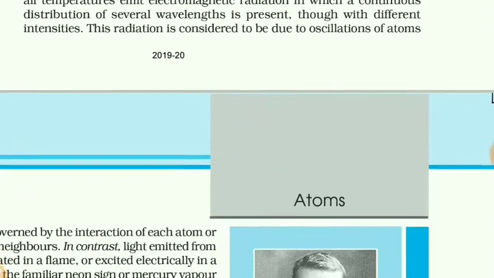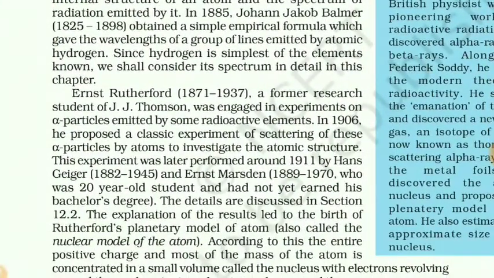Now, Rutherford, he was the student of J.J. Thomson. He also did many experiments on the basis of scattering of alpha particles by atom. He came to know that the nucleus is at the center of the atom and its size is very small, and electrons, they revolve around the nucleus.